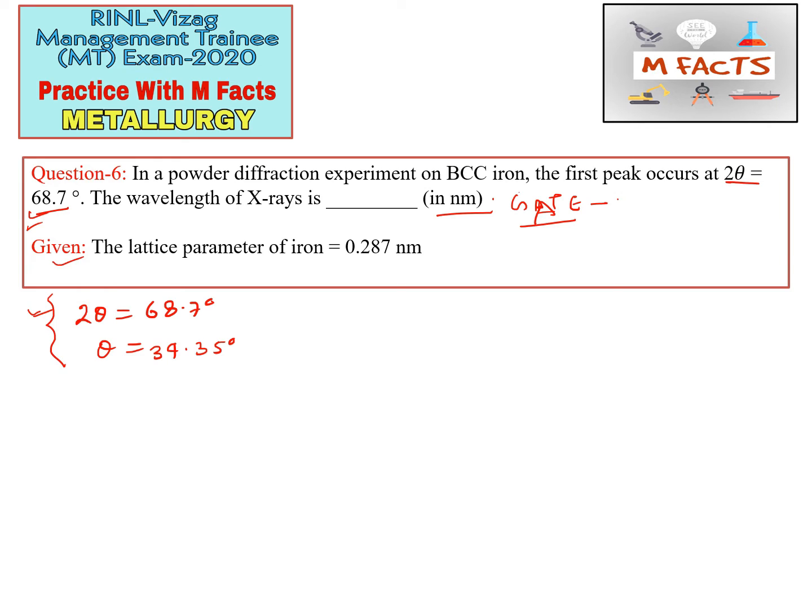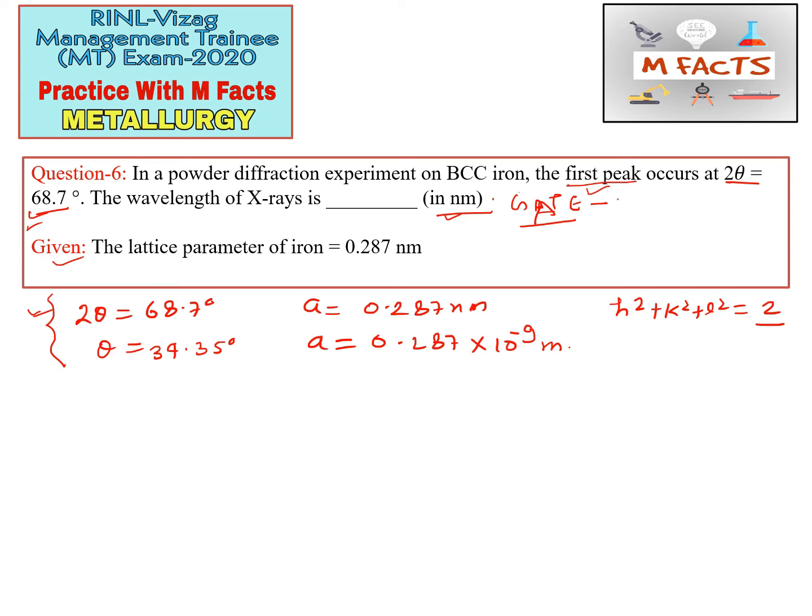Okay, so the lattice parameter is given, that is a equals 0.287 nanometers. Okay, so they are asking in nanometers, but I always take it in meters. So in the last we will change it to nanometers. So this is 10 to the power minus 9 meters, and this is the given value. And one more thing they have said, that this first peak occurs at. Okay, so they are talking about the first peak. So h square plus k square plus l square value is 2 for the first peak of BCC iron.